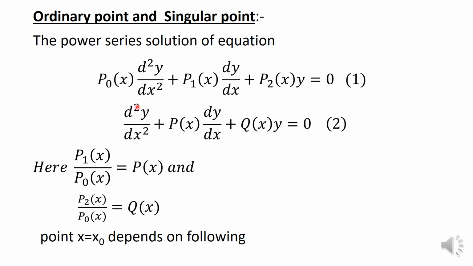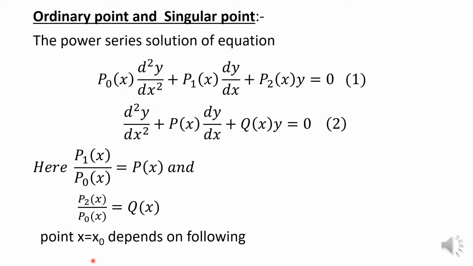This type of differential equation can be written as p naught x d square y by dx square plus p1x dy by dx plus p2x y equal to 0. So we can divide by p naught x: p1x by p naught x, then p2x by p naught x. If we divide that, that will be Px basically. So Px is equal to what? Px is equal to p1x divided by p naught x. And similarly, p2x by p naught x is equal to Qx.